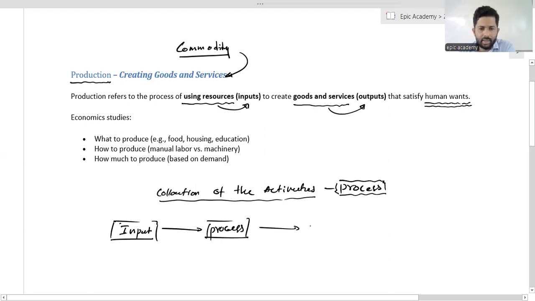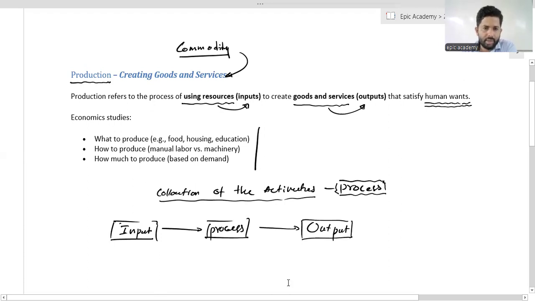And we can finally get the output. Input, process, and output. Those are the main three activities we use to produce goods and services.